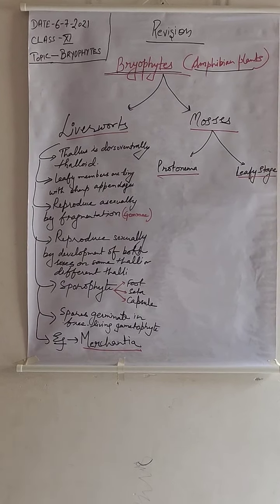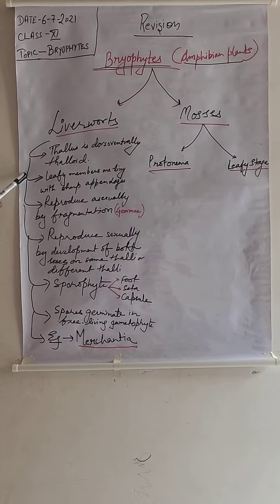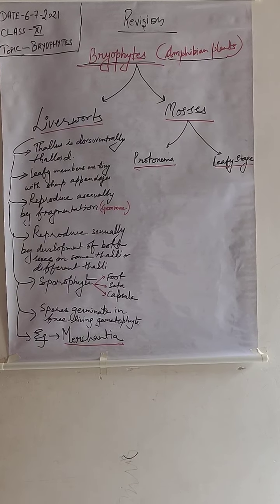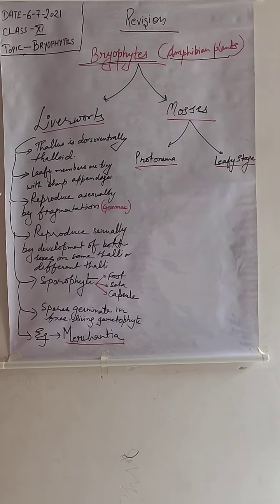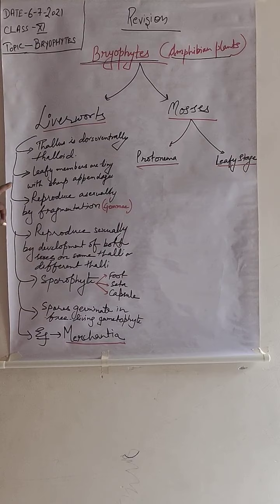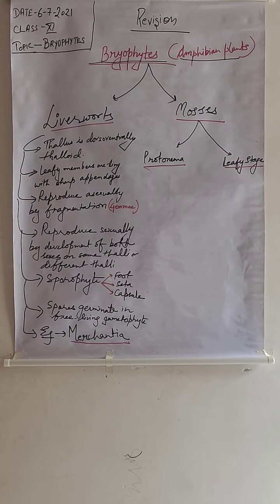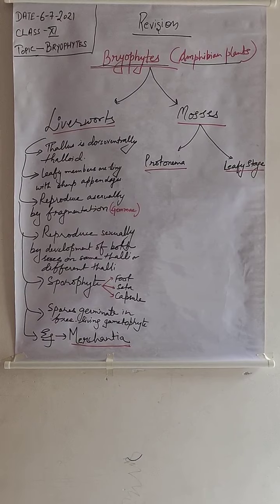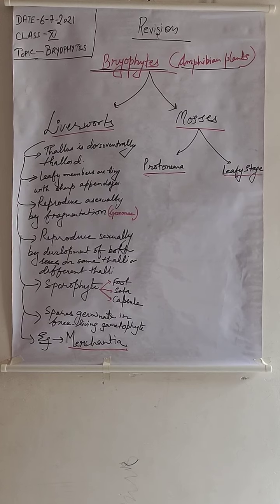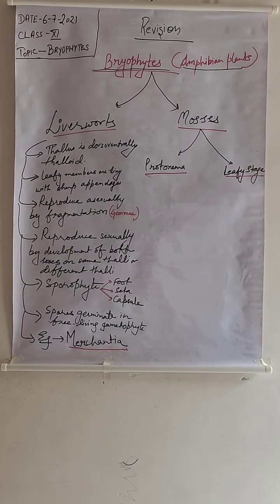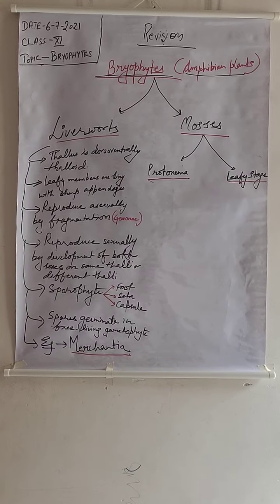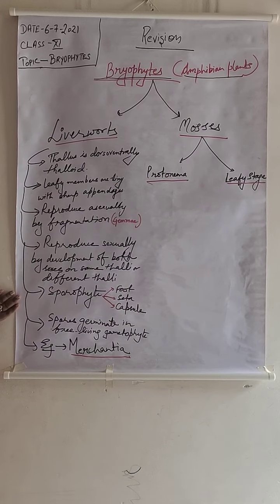Firstly, we will discuss the liverworts, which are specially called thallus-like structures. Their body is dorso-ventrally thalloid in structure. It is a puffy type of velvet appearance. The leafy members present inside their body are very tiny with sharp appendages, and these liverworts are also found on the soil, damp soils, moist rocks, and they grow on logs of wood also, which are present in a moist condition. They reproduce by both methods.